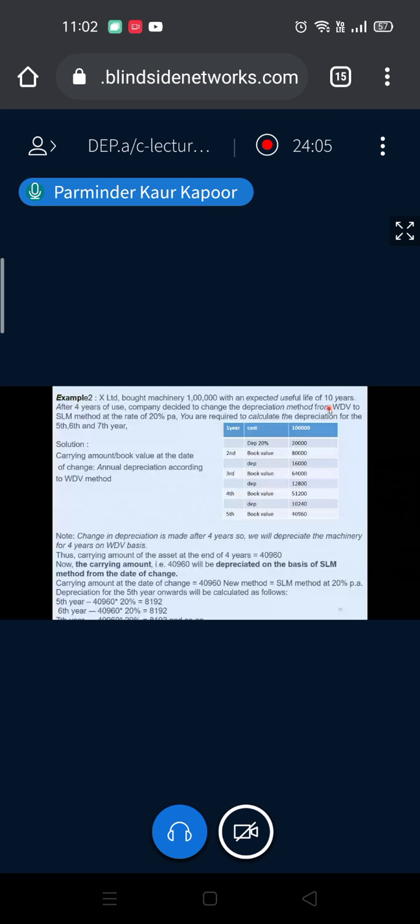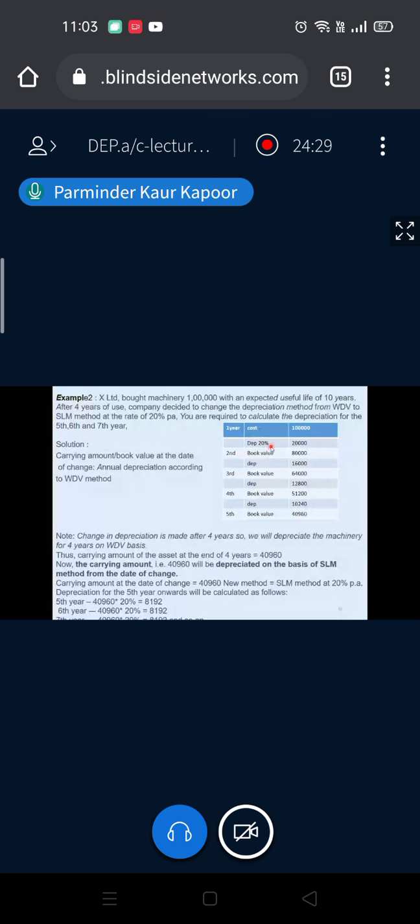So, what is step number 1? Calculate the carrying amount or book value at the date of change. Now, annual depreciation is according to WDV. Till 4 years, charge the depreciation as per WDV and calculate the book value. I have taken a working note here. We can use the formula also. I will come to the formula after this.